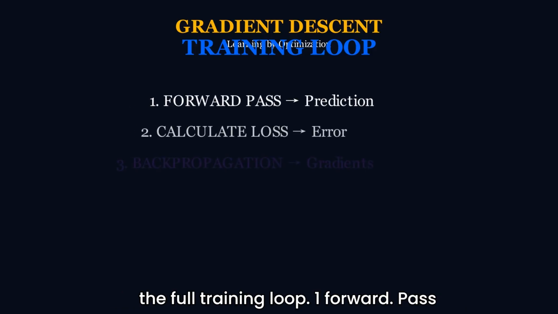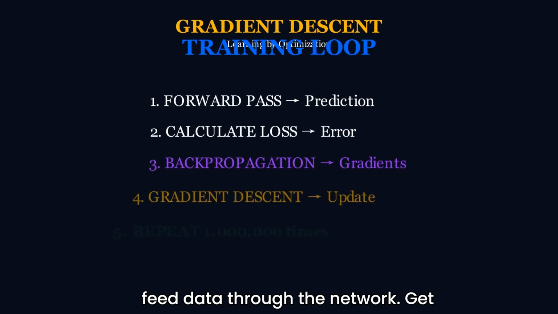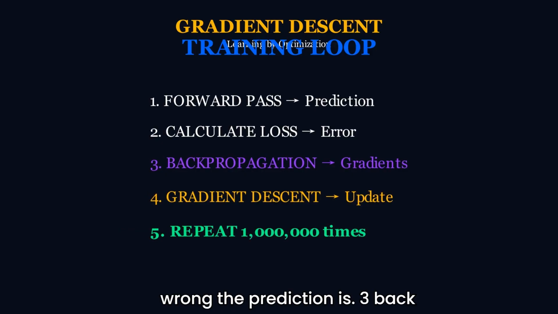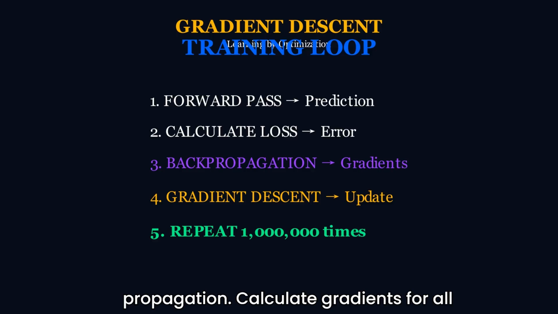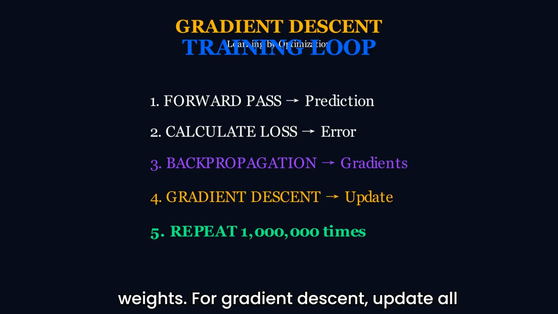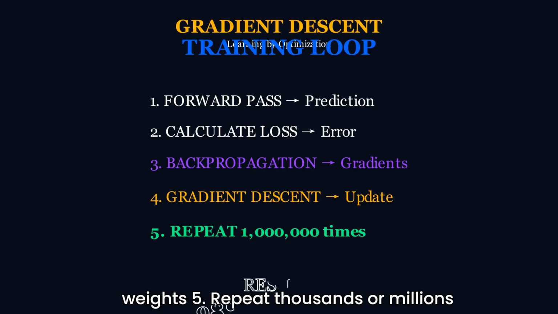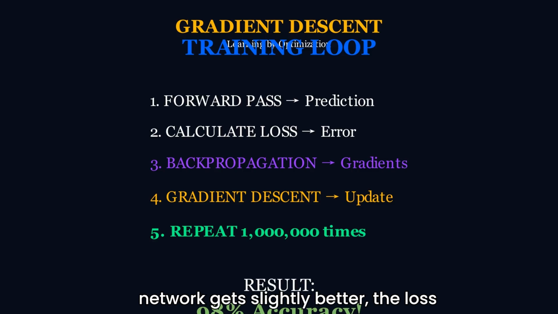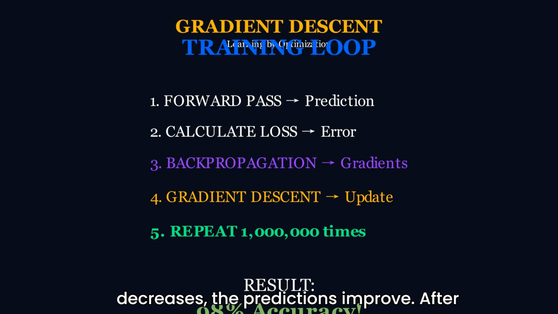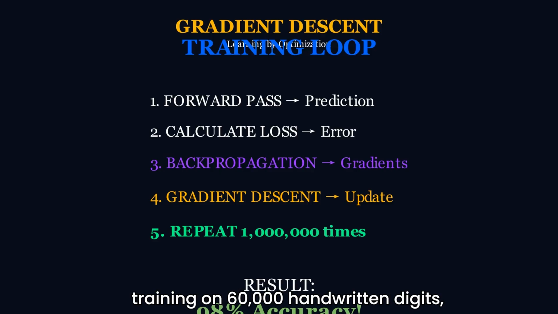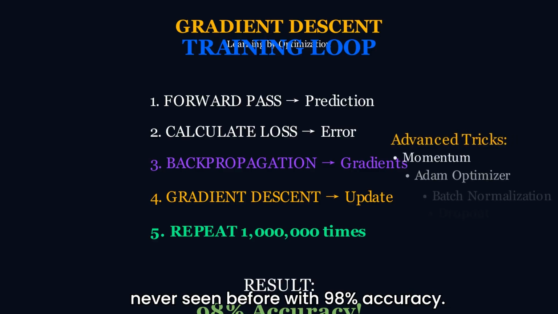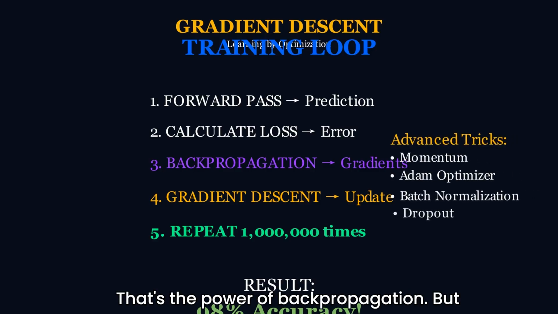Here's the full training loop. 1. Forward pass. Feed data through the network, get prediction. 2. Calculate loss. Measure how wrong the prediction is. 3. Backpropagation. Calculate gradients for all weights. 4. Gradient descent. Update all weights. 5. Repeat thousands or millions of times. With each iteration, the network gets slightly better. The loss decreases. The predictions improve. After training on 60,000 handwritten digits, our network can recognize new digits it's never seen before with 98% accuracy. That's the power of backpropagation.